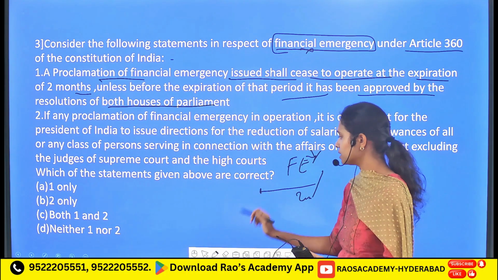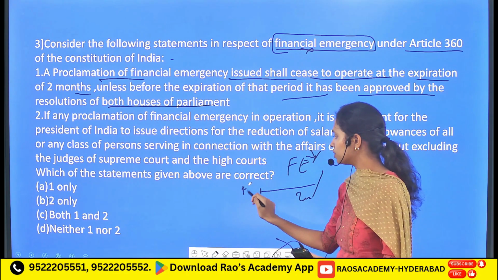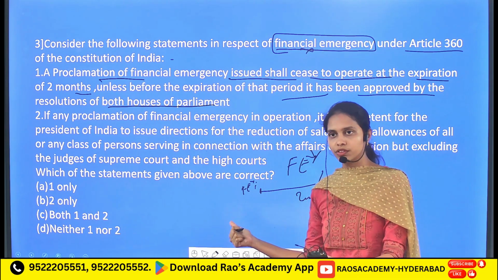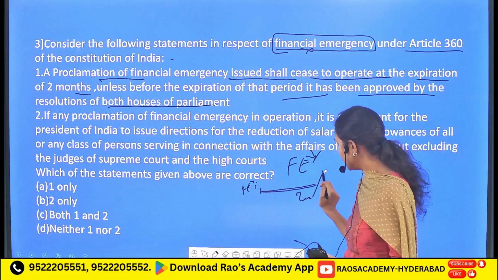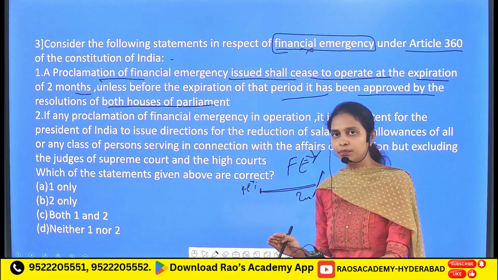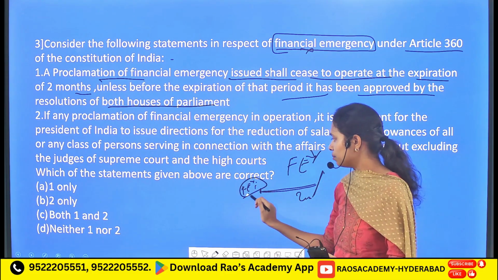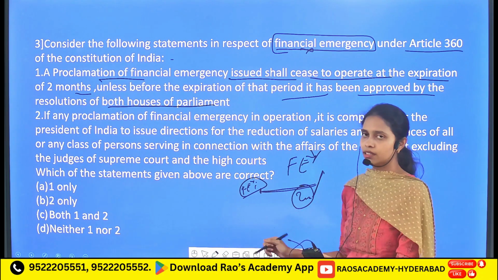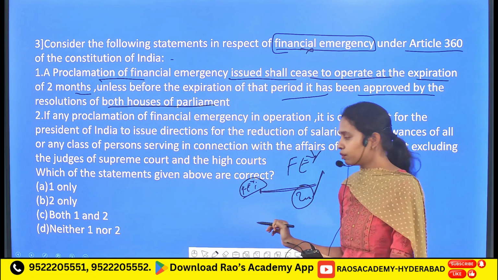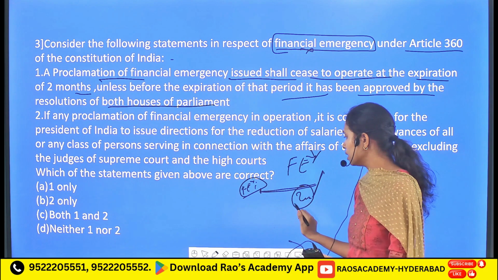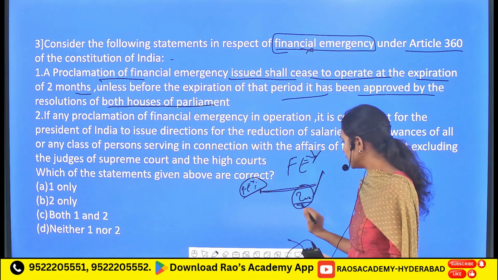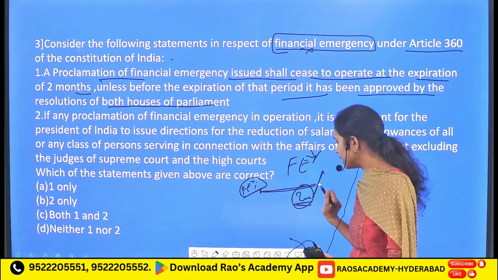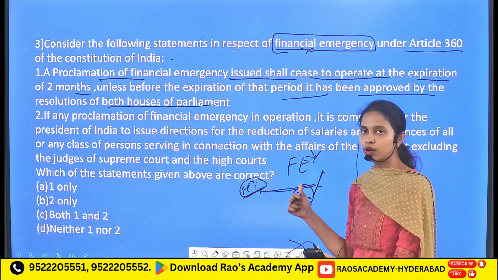For example, this is the time period during which the notice has been given in one of the houses of the parliament. Then the parliament will be given a 2 month time period in order to approve this financial emergency. If the parliament fails to approve or give any response within these 2 months, then this financial emergency notice is going to get dissolved.